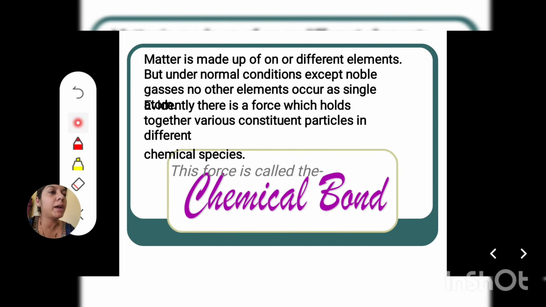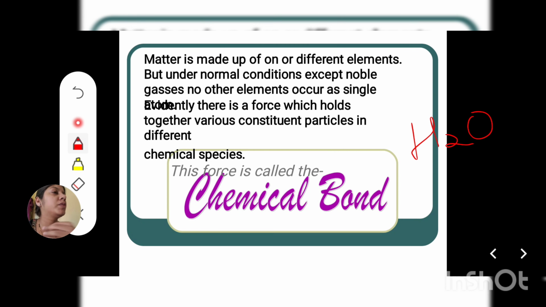If I look around my environment, I will be able to see that there are very few elements which are present in the atomic form only and are stable in that form. Rather, mostly what you might have observed are molecules. We are surrounded with molecules. And to form a molecule, there should be some kind of attraction between the atoms so that they could stick together and move united.